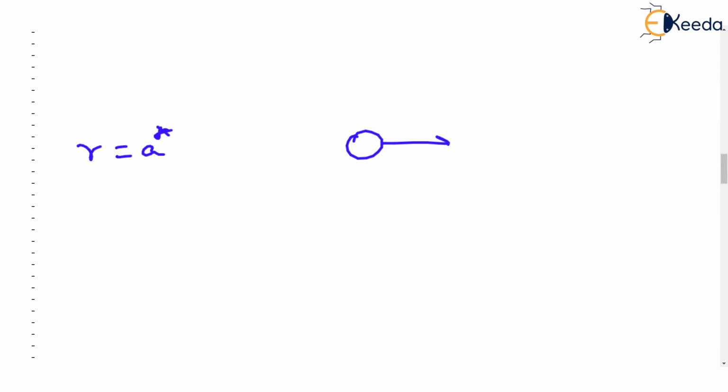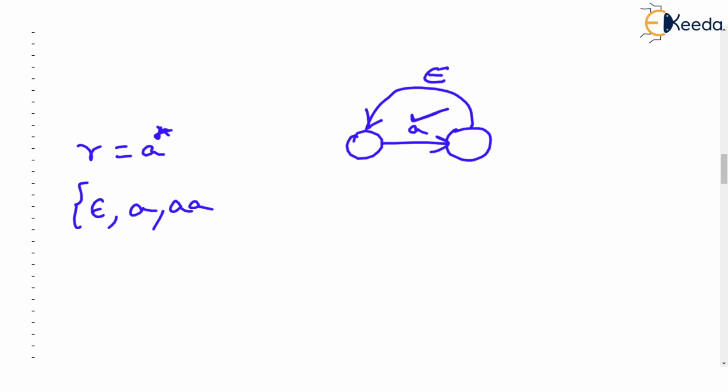First we drew the FA for A, and we can have any number of A's, so we needed a loop. So we added an epsilon transition. But one string is still missing, which is the empty string. In this language, epsilon will be there, A will be there, and double A will be there, which can be taken by using A, then looping, then again using A, and any number of A's can be generated. But this epsilon is still missing.